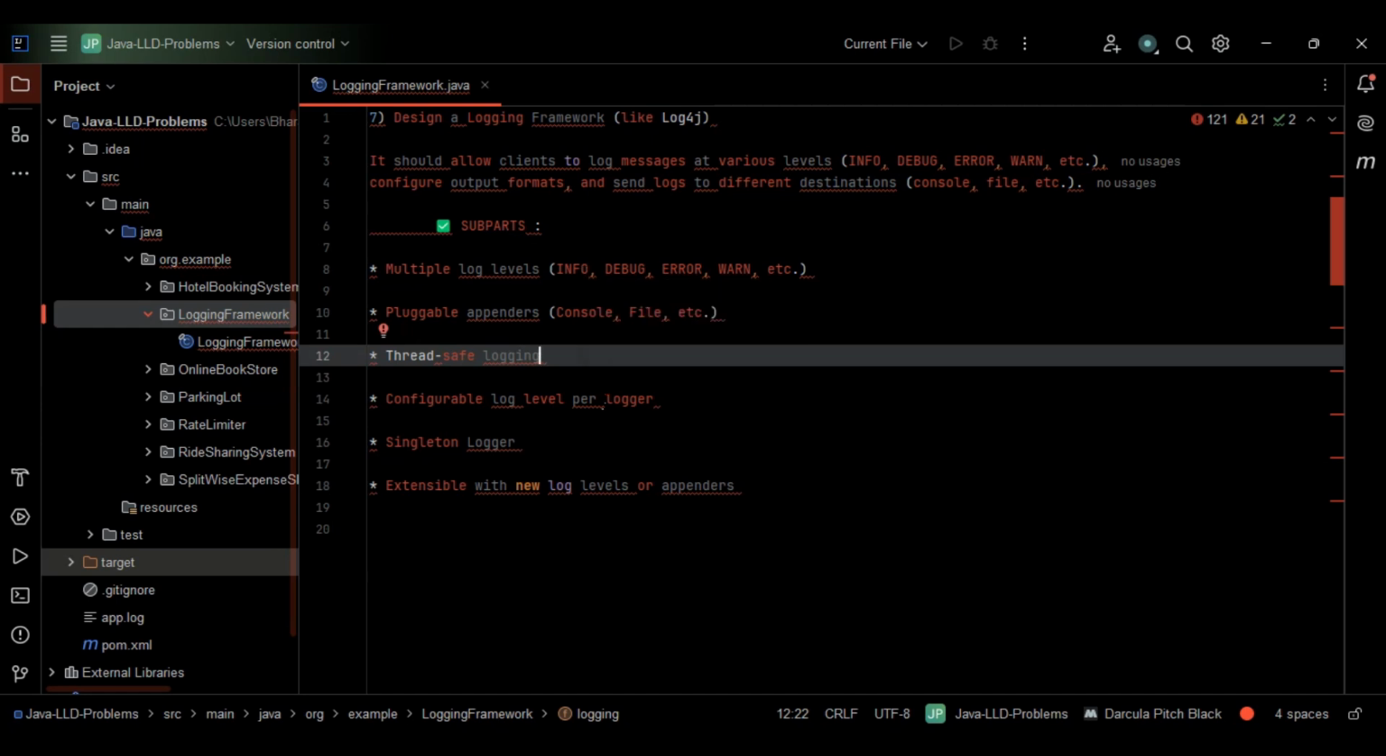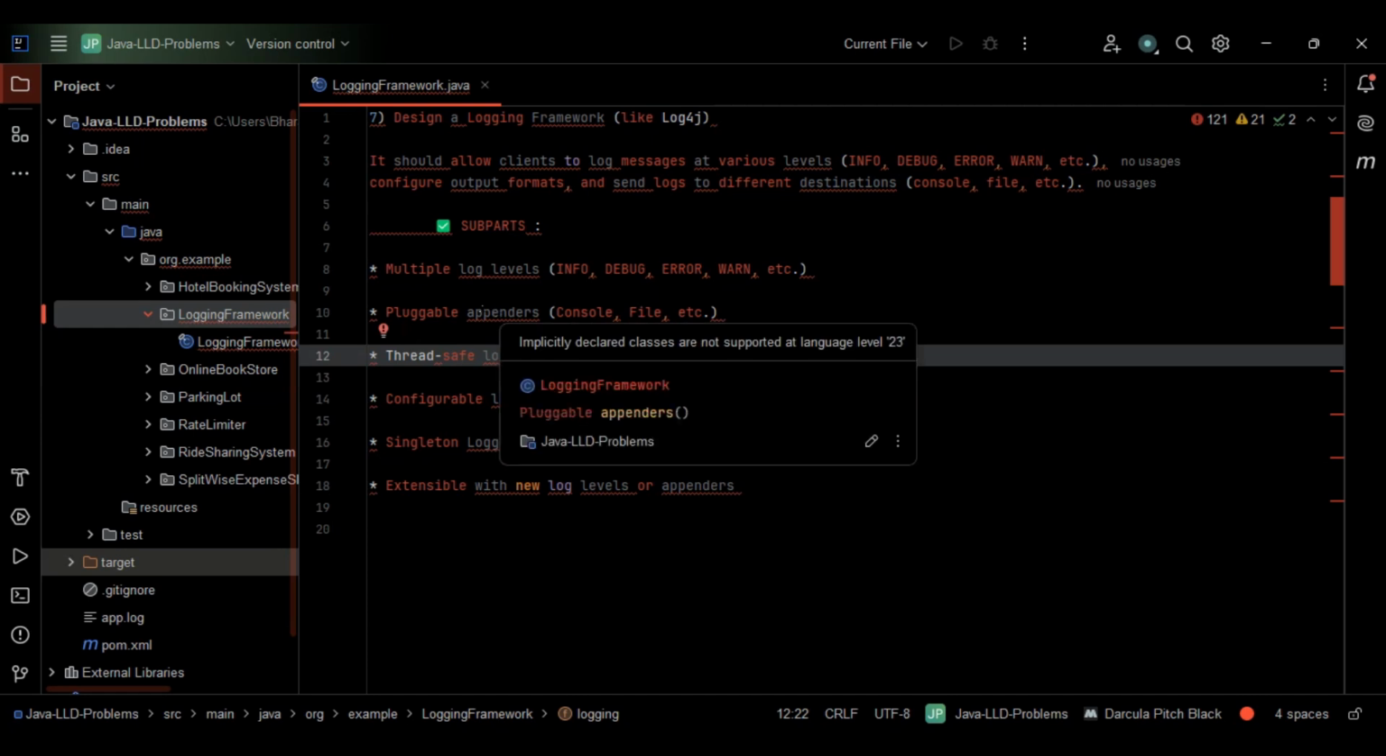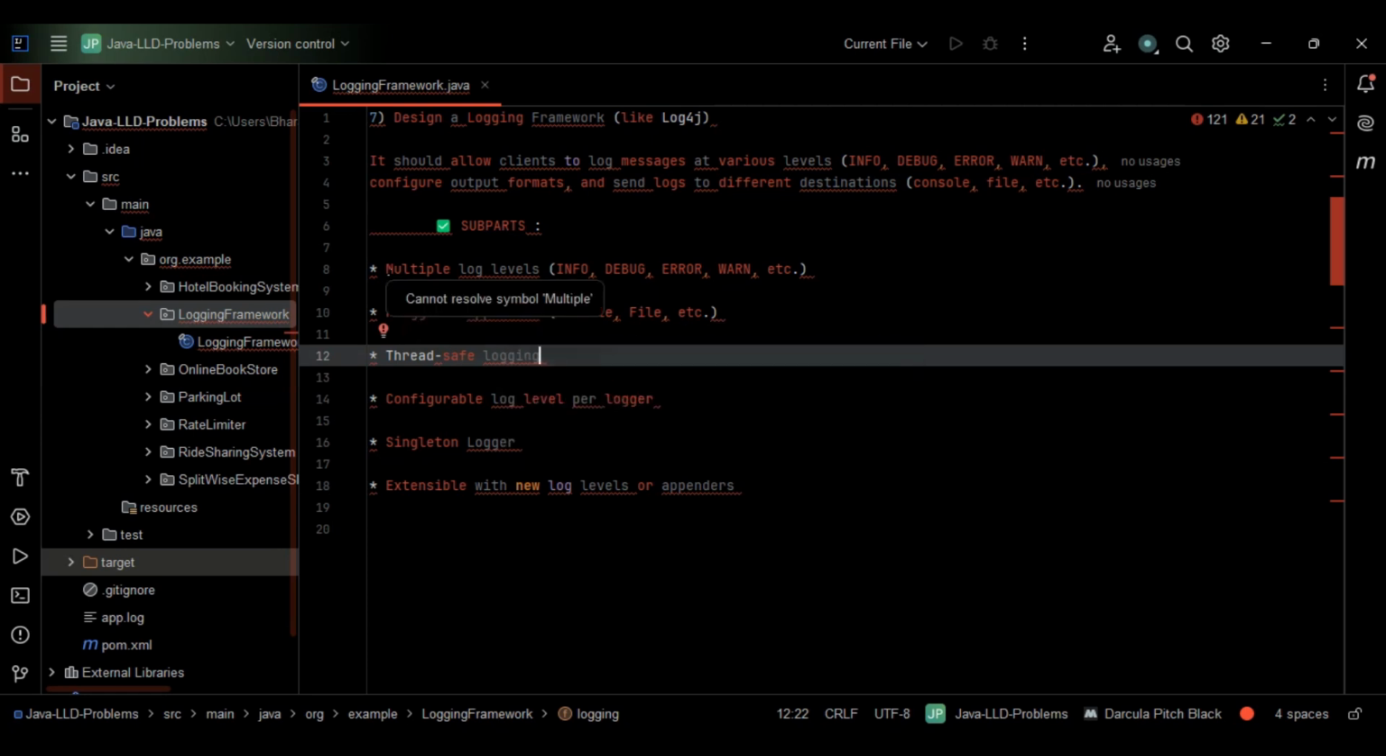Let's see the sub-problems here. What are all the things that we need to consider and do? First, we have to provide multiple log levels, whether it may be info, debug, error, warn, anything relevant. Next one is pluggable appenders, so we go with console, file, etc.